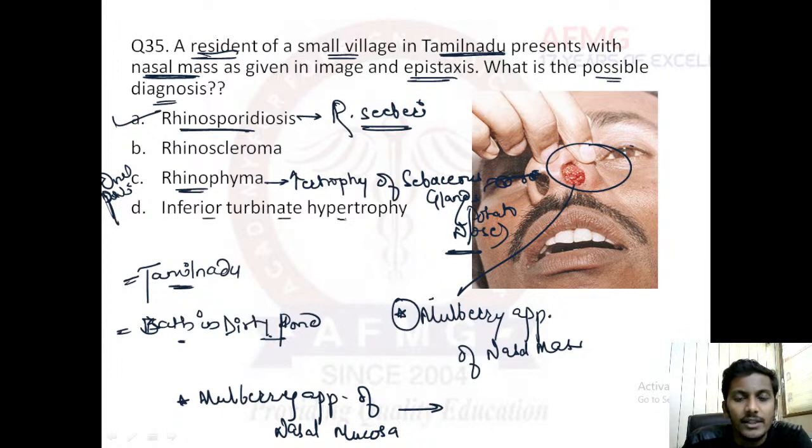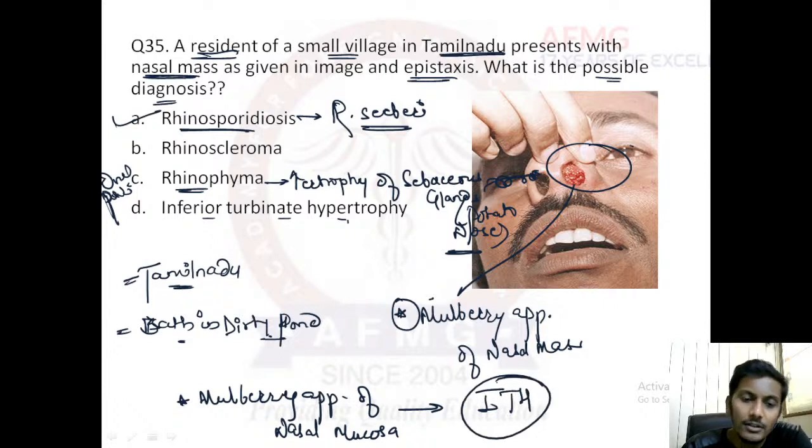Then inferior turbinate hypertrophy. Very good. In inferior turbinate hypertrophy, we will find this mulberry appearance of nasal mucosa, whereas mulberry appearance of nasal mass is seen in cases of rhinosporidiosis. Whereas rhinoscleroma is also known as woody nose.